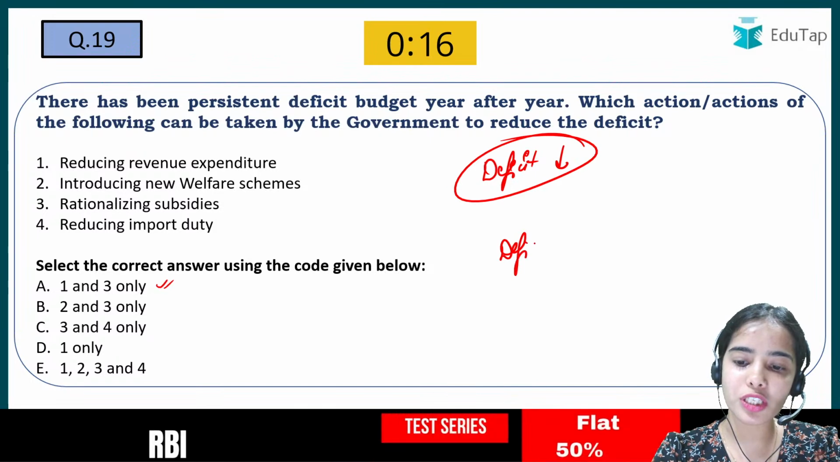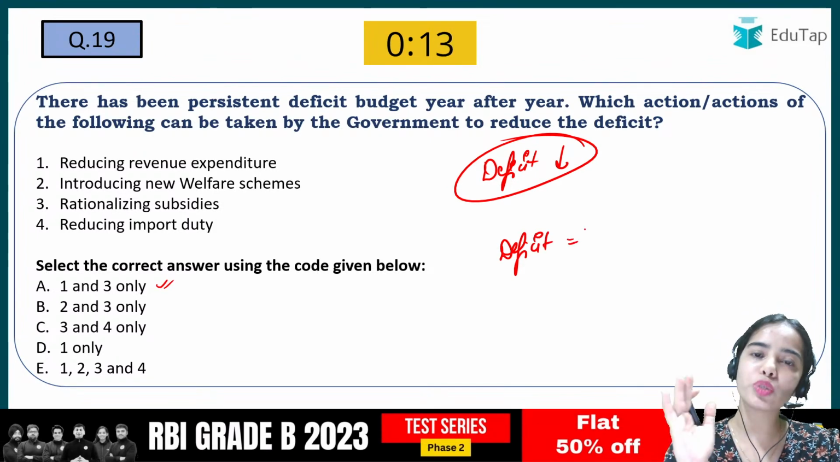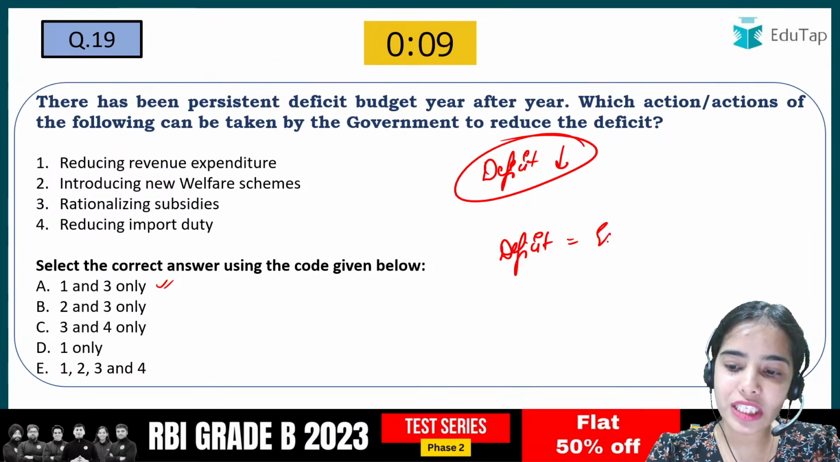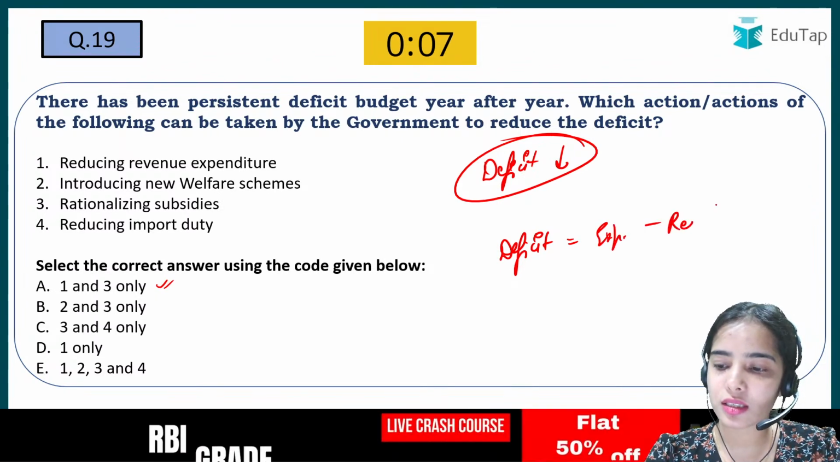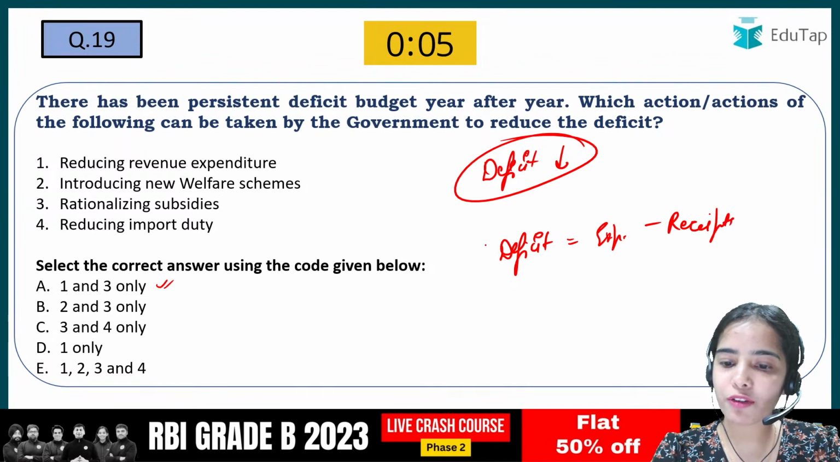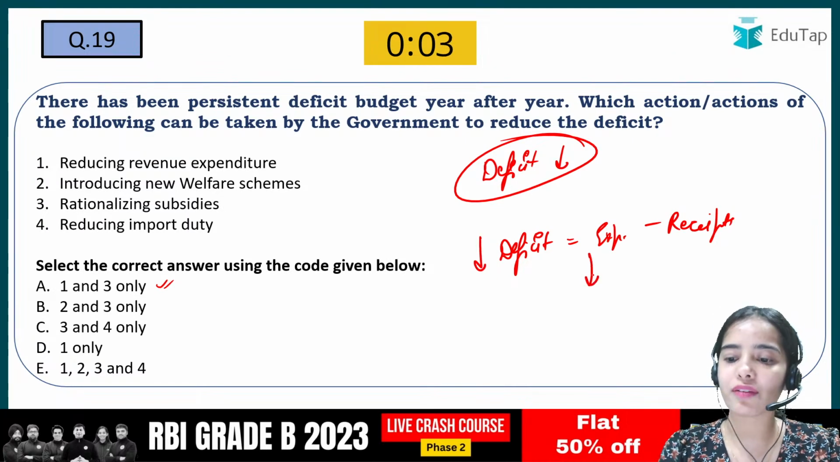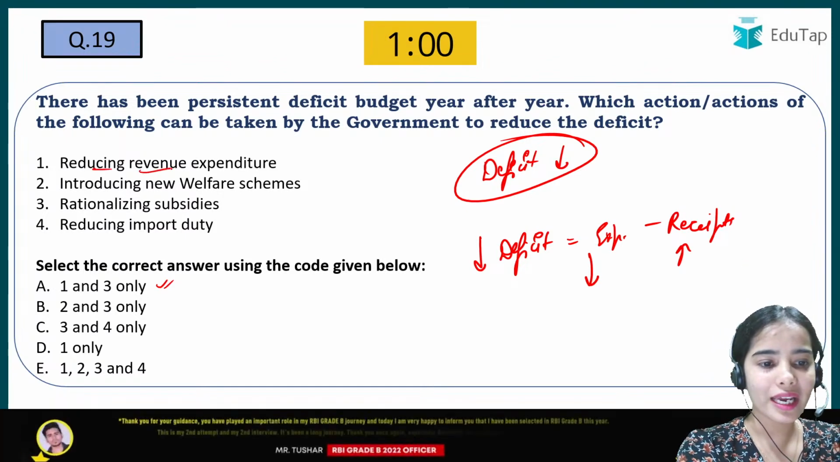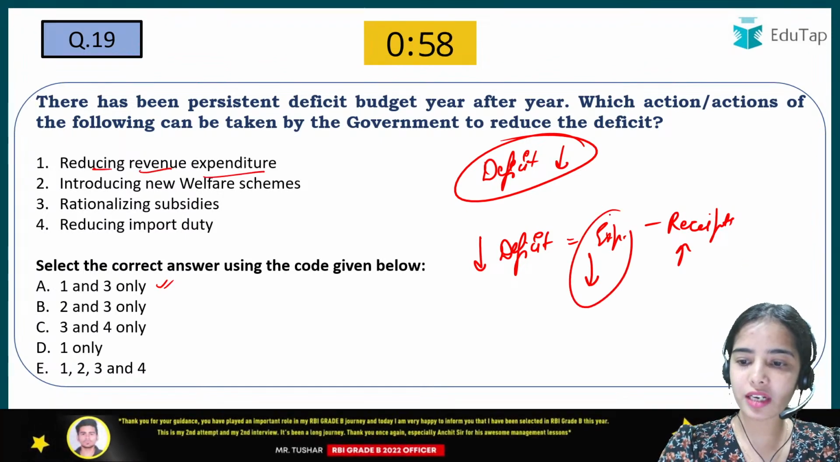Deficit means what, first of all? Whenever you have the confusion, try to break it down in very easy terms. Deficit means expenditure minus receipts. That means if we want to decrease the deficit, we have to decrease the expenditure and increase the receipts. Reducing revenue expenditure, that means we are reducing the expenditure.